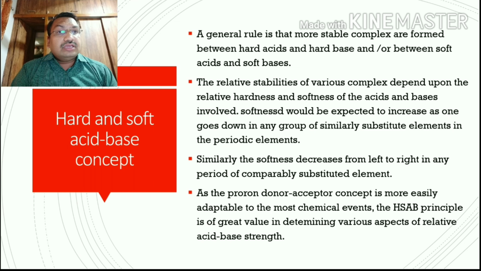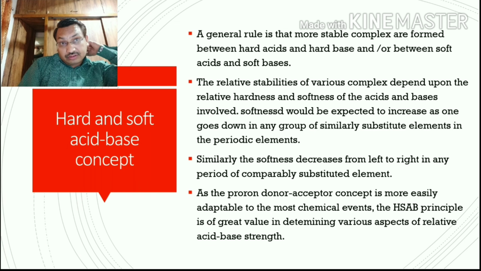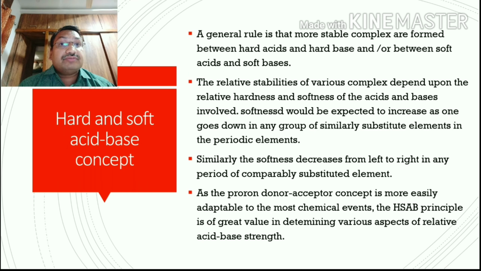So when you go from top to bottom in the same group, hardness is higher at the top, and as you go down the column, softness increases. Elements with higher atomic numbers have higher softness, and atoms or molecules that are small in size have hardness.